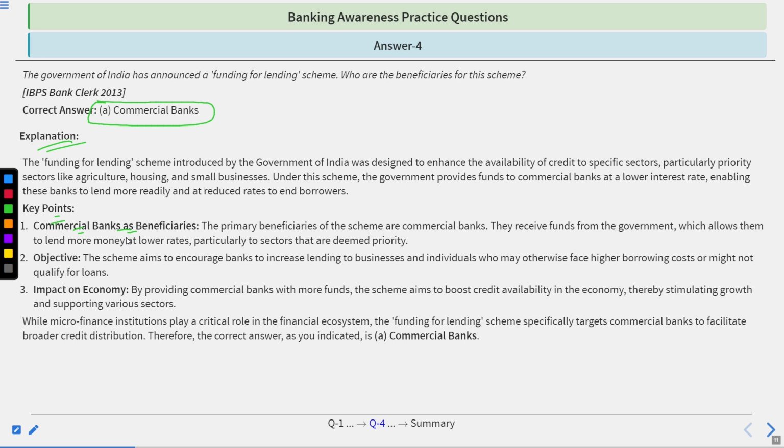They receive funds from the government, which allows them to lend more at lower rates, particularly to sectors that are deemed priority. Objective: it aims to encourage banks to increase lending to businesses and individuals who may otherwise face higher borrowing costs or might not qualify for loans. Impact on economy: by providing commercial banks with more funds, the scheme aims to boost credit availability in the economy, thereby stimulating growth and supporting various sectors. So, the correct answer is commercial banks.